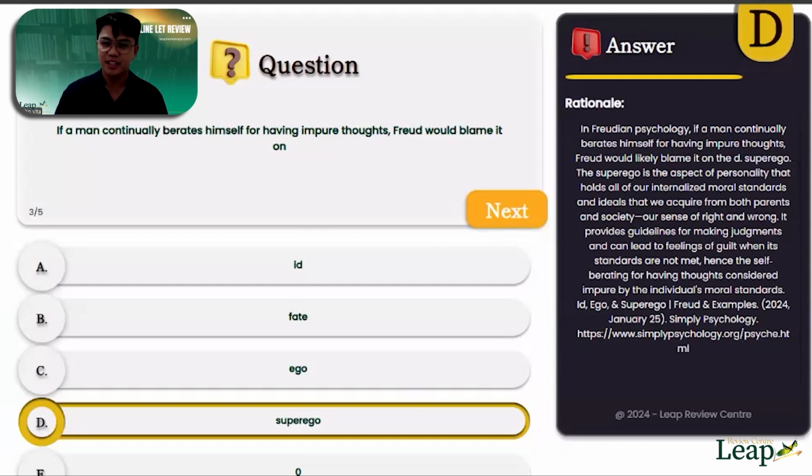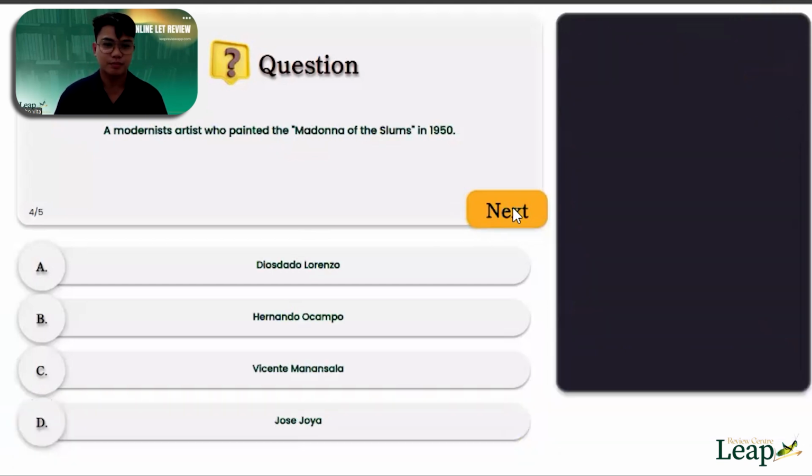Alright. Next, we have question number 4. A modernist artist who painted the Madonna of the Slums in 1950. Again, a modernist artist who painted the Madonna of the Slums in 1950. Choices: A, Diosdado Lorenzo. B, Hernando Ocampo. C, Vicente Manansala.